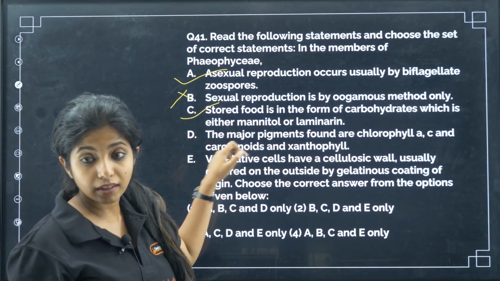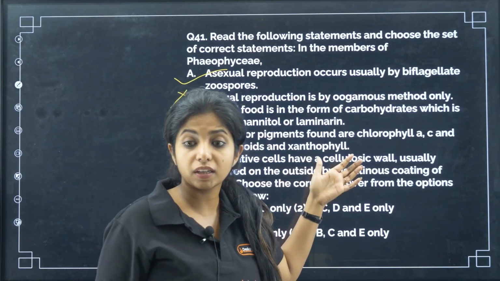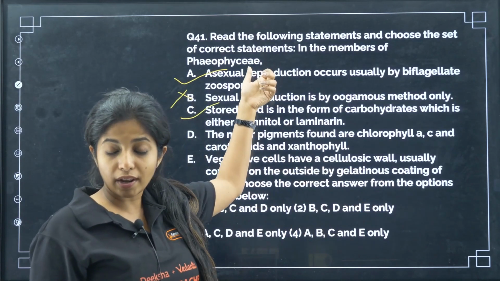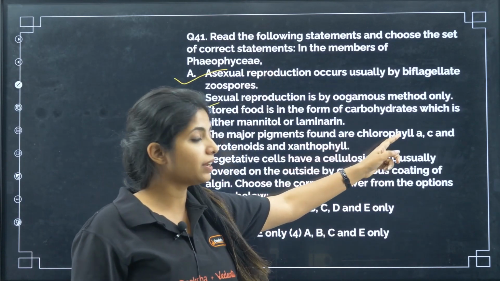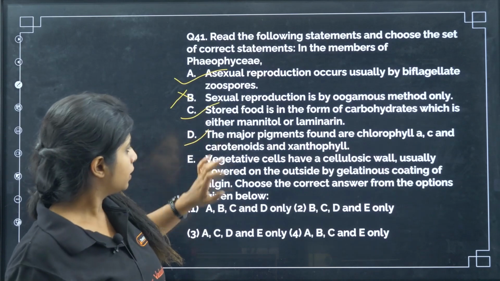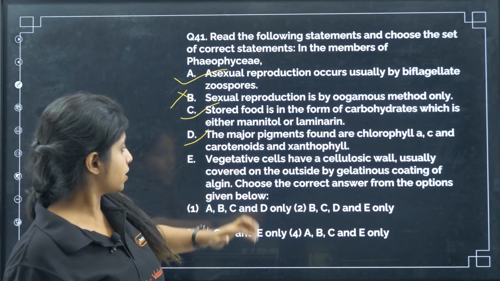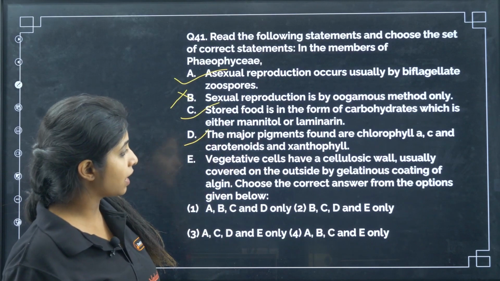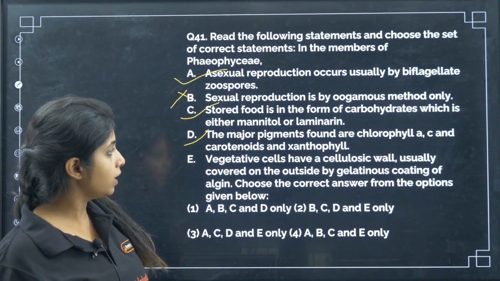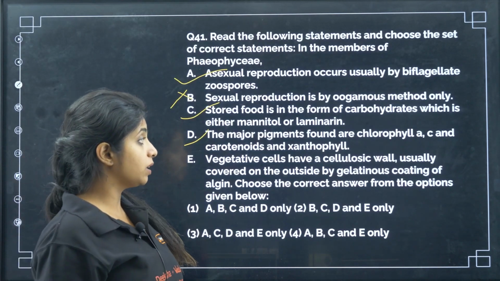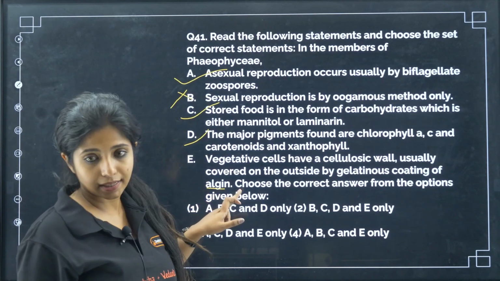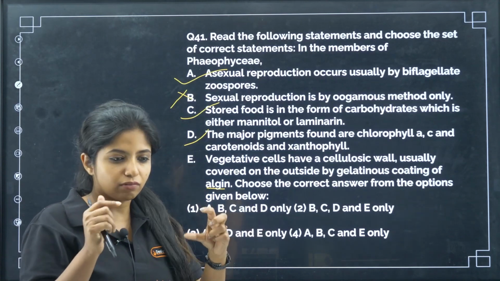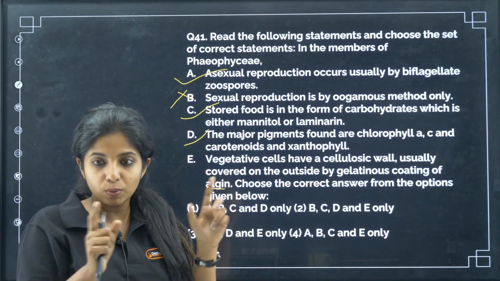Yes, xanthophyll, carotenoids, the orangish pigment. Xanthophyll is the yellow brown pigment. So obviously in a brown algae it will be there. And chlorophyll A and C is also there: chlorophyll A and C, carotenoids, and xanthophyll. Now vegetative cells have a cellulosic wall, and usually covered on the outside by a gelatinous covering of algin. Yes, it is there, which is why it is a little bit jelly like towards the outer layer.